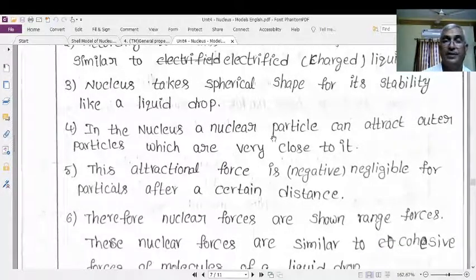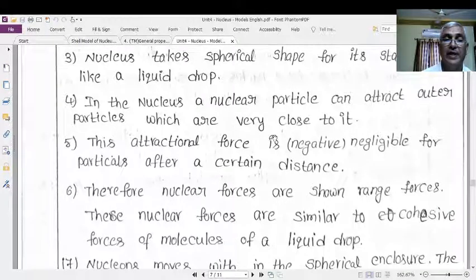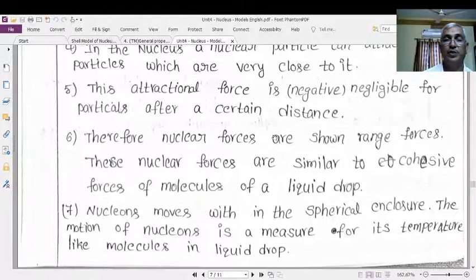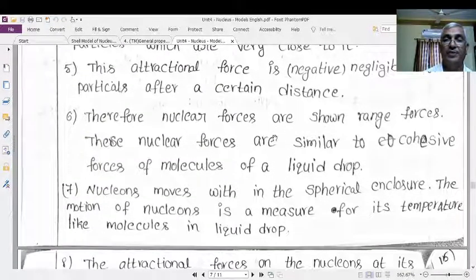The nucleons can attract other particles very close to them. Every nucleon can attract the other nucleons which are very close to it. It means that the attractional forces between the nucleons are short range forces. The nuclear forces are short range forces.